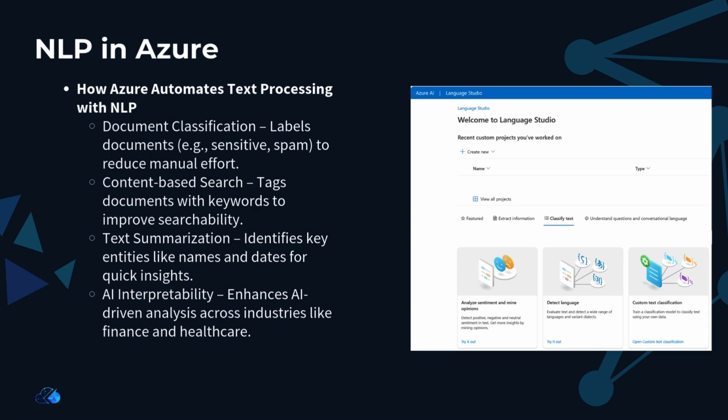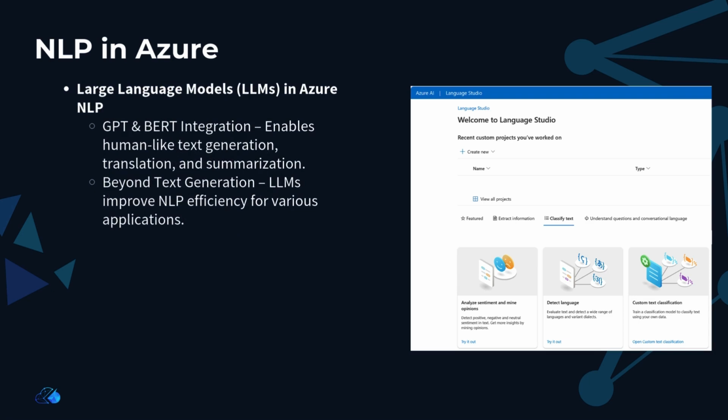Now let's talk about the recent advancements that have dramatically boosted NLP's capabilities. One of the most exciting developments is the integration of large language models, or LLMs, like GPT and BERT. These models are designed to generate human-like text, which makes them incredibly powerful for complex language tasks such as translation, summarization, and text generation.